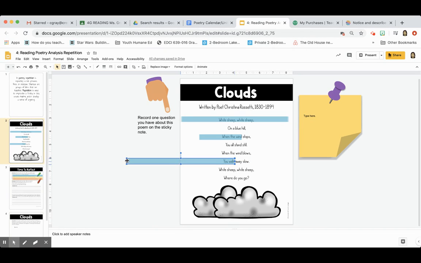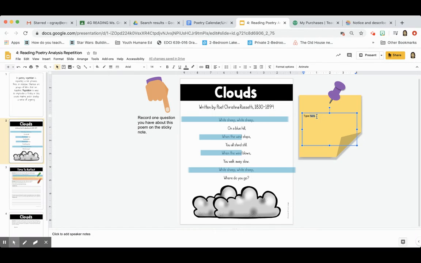So we notice there's some repeated phrases here, and I'm going to read it again with those phrases just highlighted. So white sheep, we're on a blue hill. When the wind stops, you all stand still. When the wind blows, you walk away slow. White sheep, where did you go?